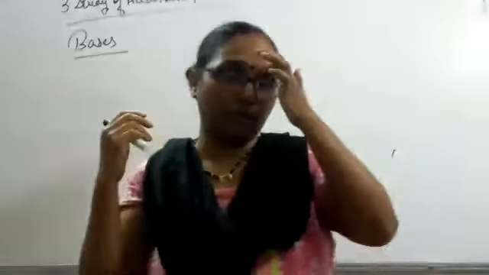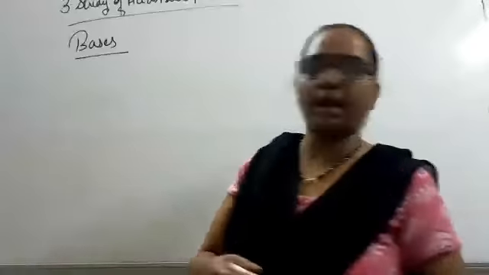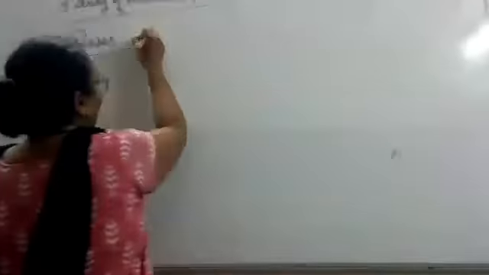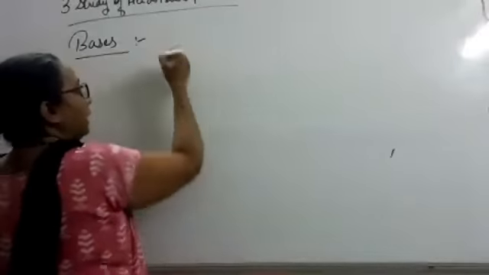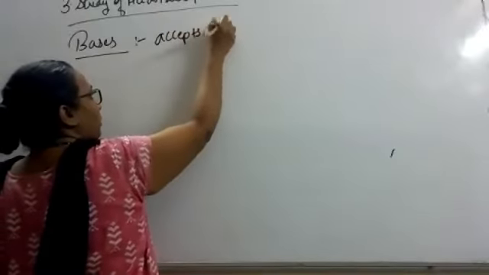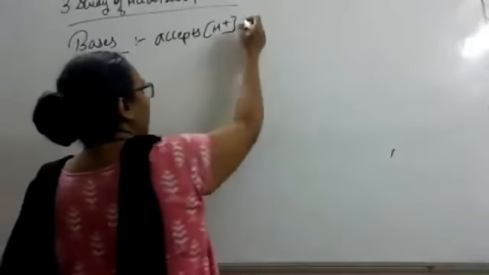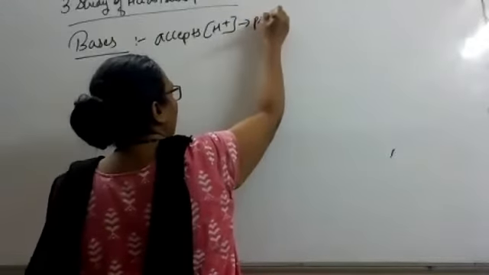Okay, so as I told you, what is a base? A base is a chemical compound that accepts proton. H plus ion is called a proton.